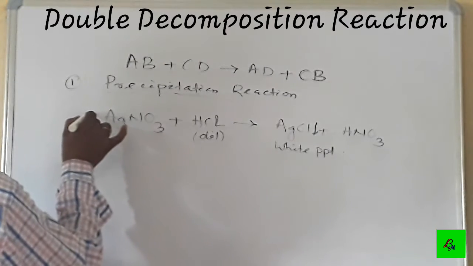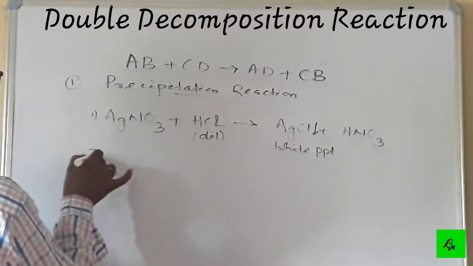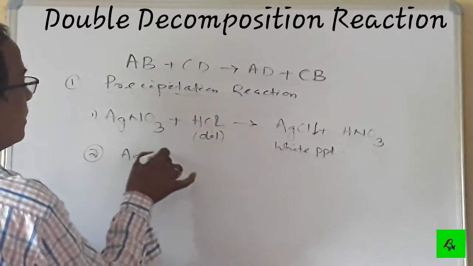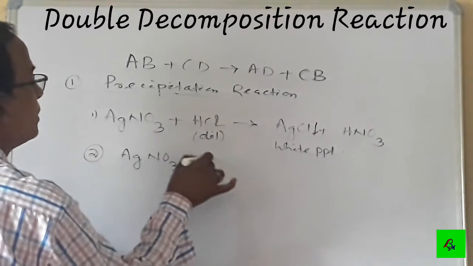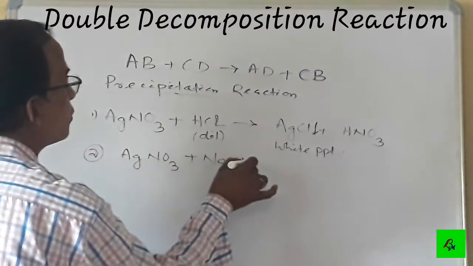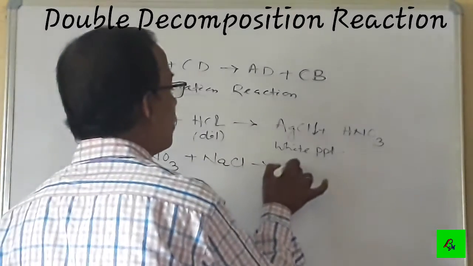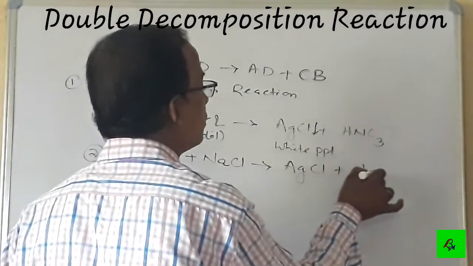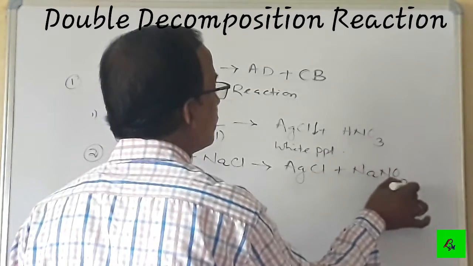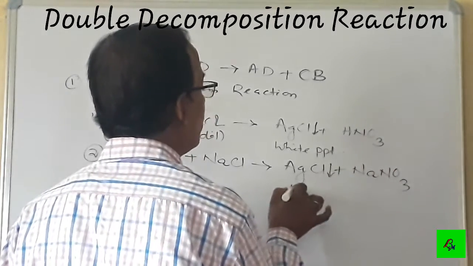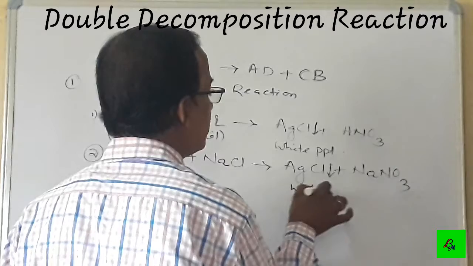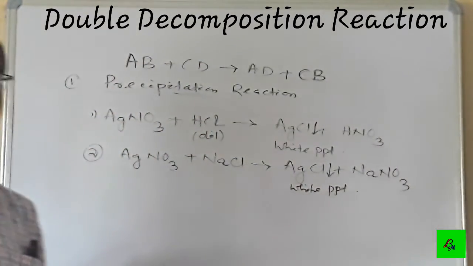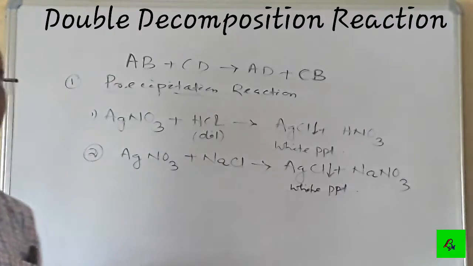Then the second example is, similarly, silver nitrate when reacting with NaCl, it also produces silver chloride AgCl plus NaNO3. Silver chloride, also the white precipitate, is formed. By exchange of the radicals, a white precipitate is formed.